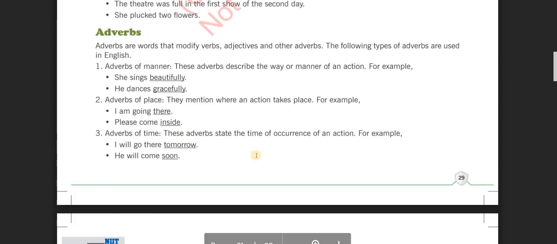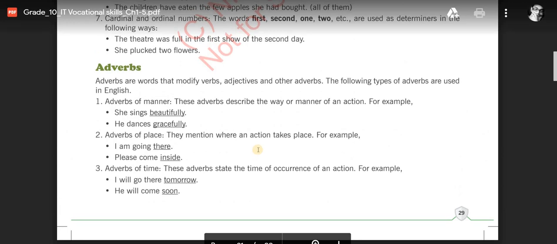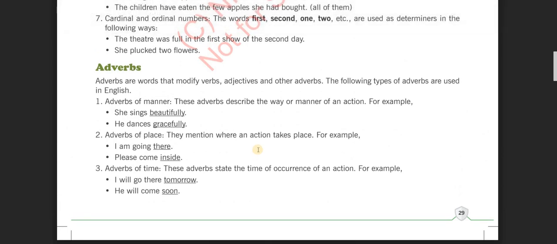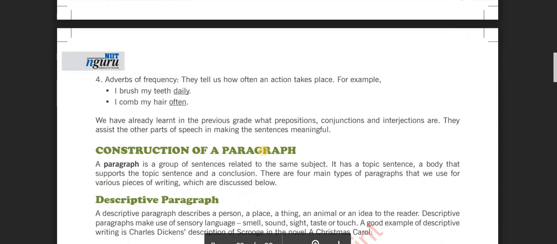Next one is adverb. Adverbs are words that modify verbs, adjectives, and other adverbs. For example, she sings beautifully. He dances gracefully. These words, beautifully and gracefully, modify the verb, adjective, or adverb. These are called adverbs.